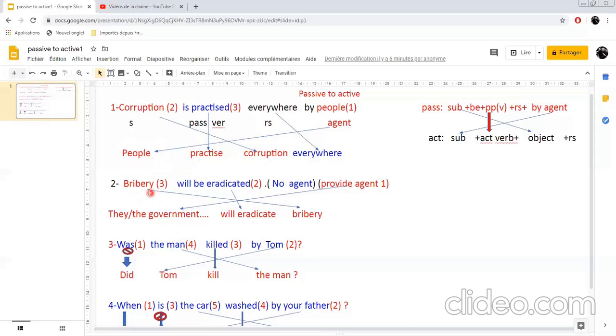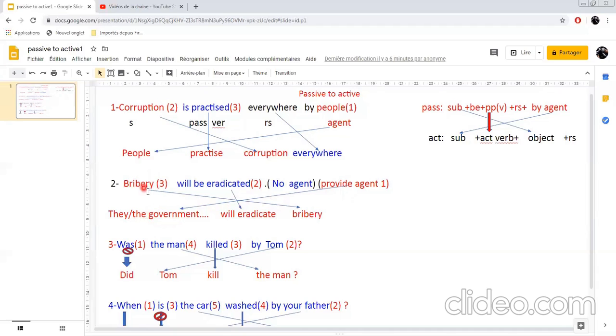My second example: bribery will be eradicated, and you don't have an agent here. Whenever you don't have an agent, you have to provide one, of course, in your exam, in your test, or in your book. You find one. Of course, it should be related thematically to your sentence, to the sentence you are talking about. For instance, here we are talking about bribery. So your agent here, for instance, the government, the authorities, any agent, becomes the subject here.